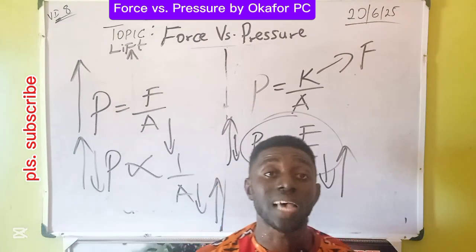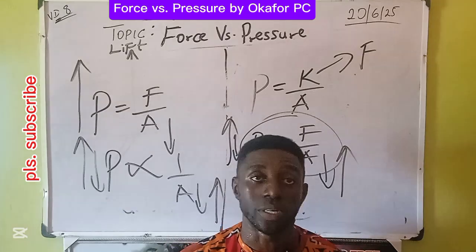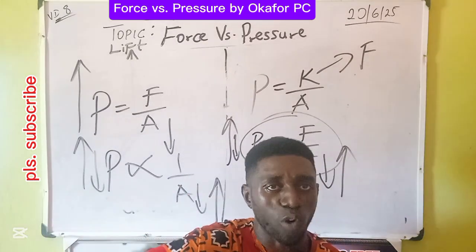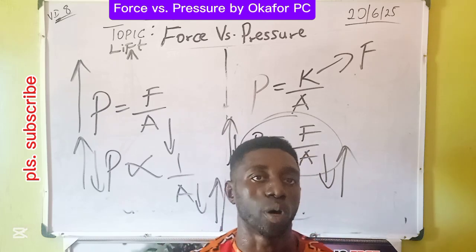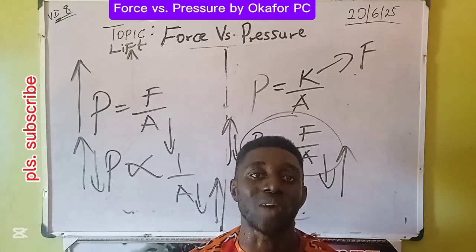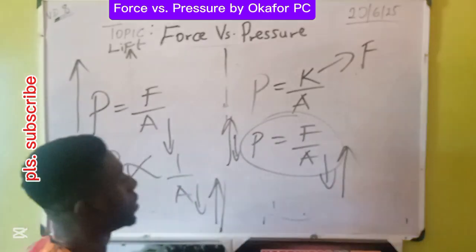Okay, in summary, recall, pressure is applied force on a given area of a body. Don't forget that pressure is a physical quantity, therefore there is need to derive its units. Okay, let's see from the board.